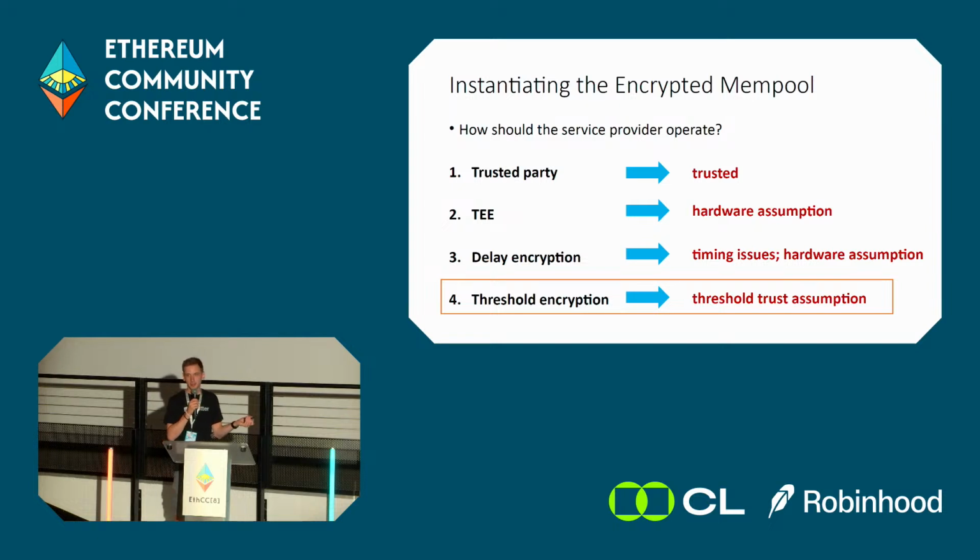Trusted party is kind of self-explanatory. TEEs rely heavily on hardware assumptions. Delay encryption has timing issues and also relies on hardware assumptions. And threshold encryption relies on the so-called threshold trust assumption. And in this talk, I'm going to focus on the last one, on threshold encryption.